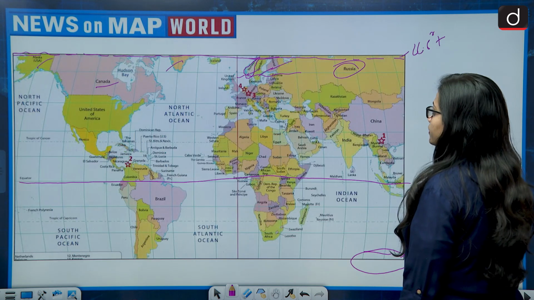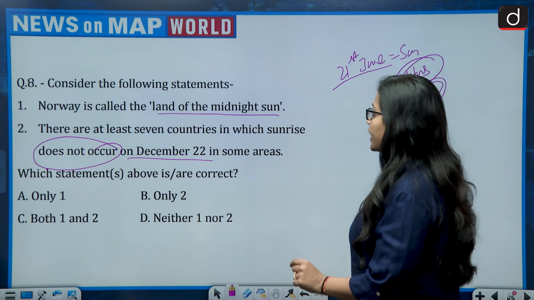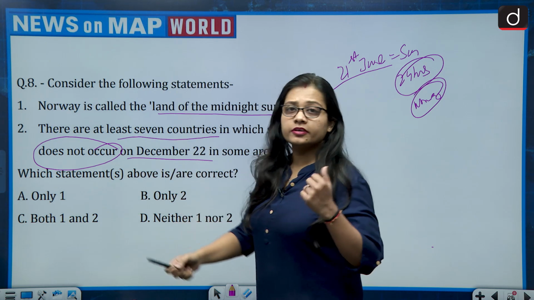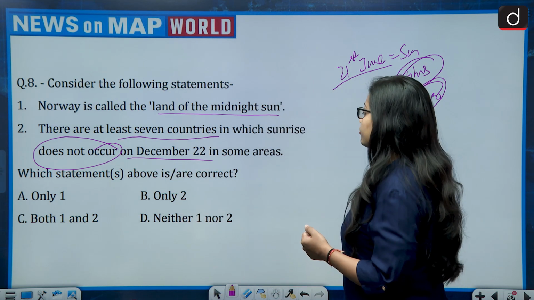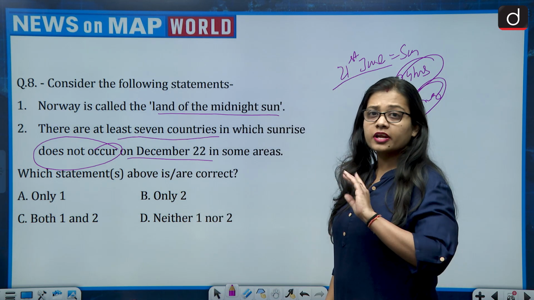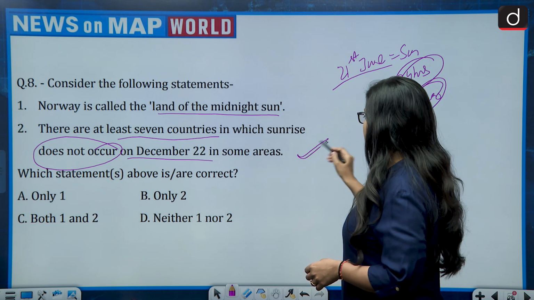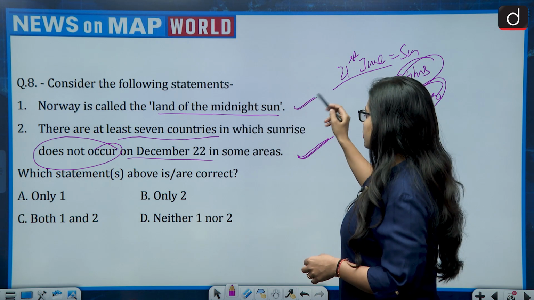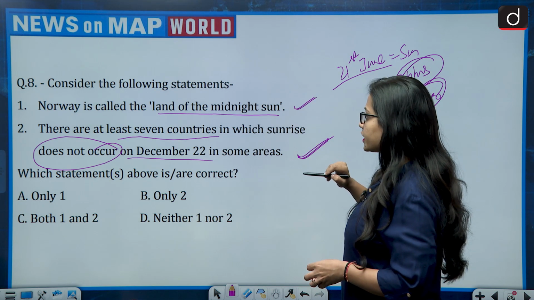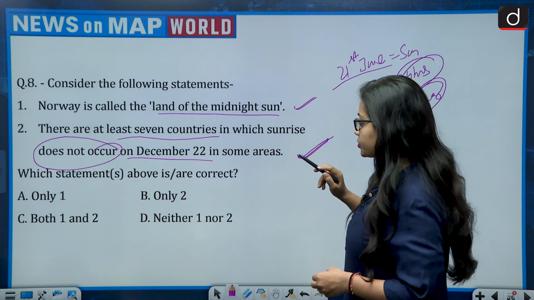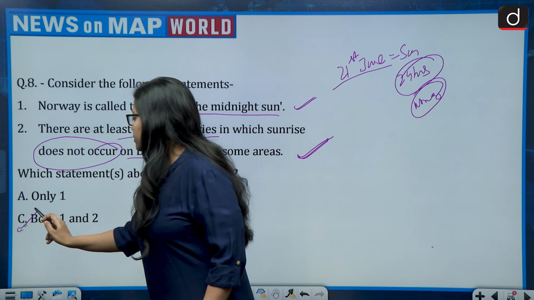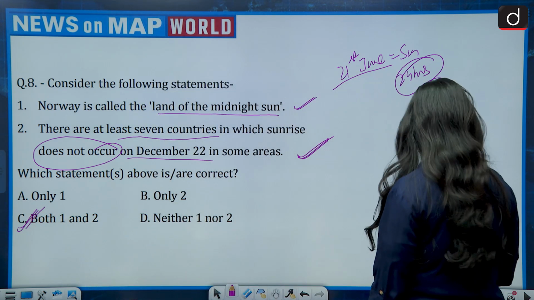So there are at least 7 countries. Yes, there were 7 countries in which sunrise does not occur. Sunrise was not happening on December 22 in some areas. So this is correct. First was also correct, second is also correct. So the correct answer for this question is option C, that is both 1 and 2. Now next question.